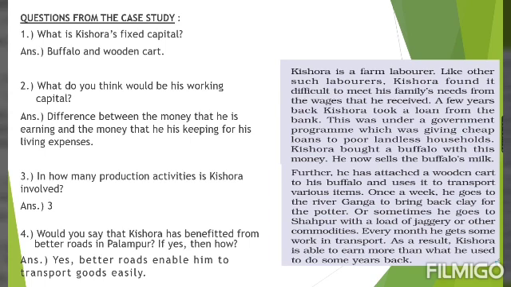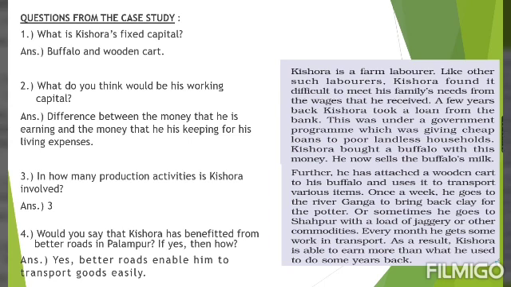Suppose he is earning 4 rupees, out of which he is keeping 1 rupee to meet his living expenses. So only 3 rupees will be left with him to use in the different production activities in which he is involved. So this 3 rupees will be his working capital, money in hand. Question number 3, in how many production activities is Kishora involved?